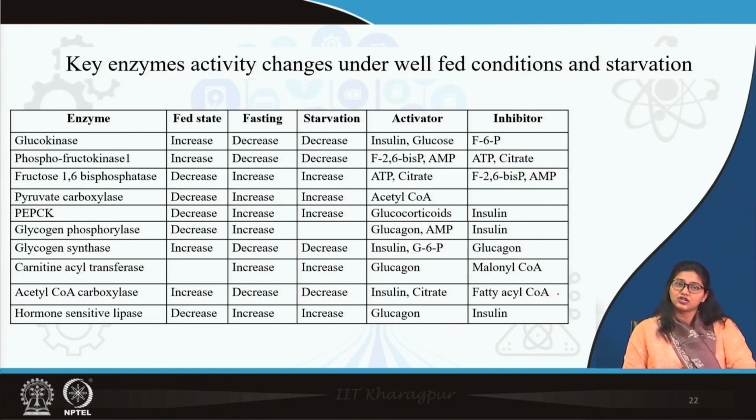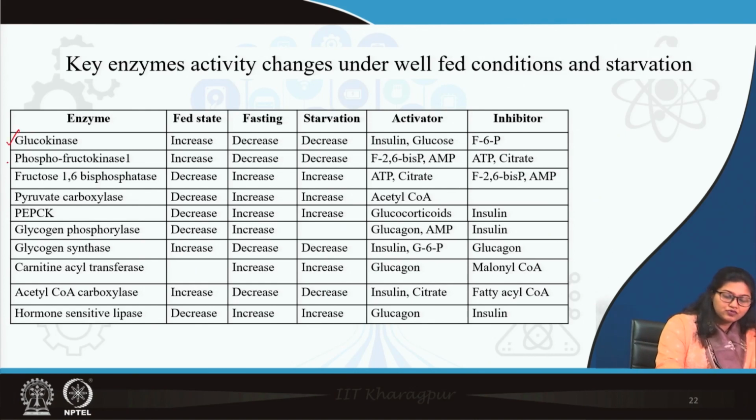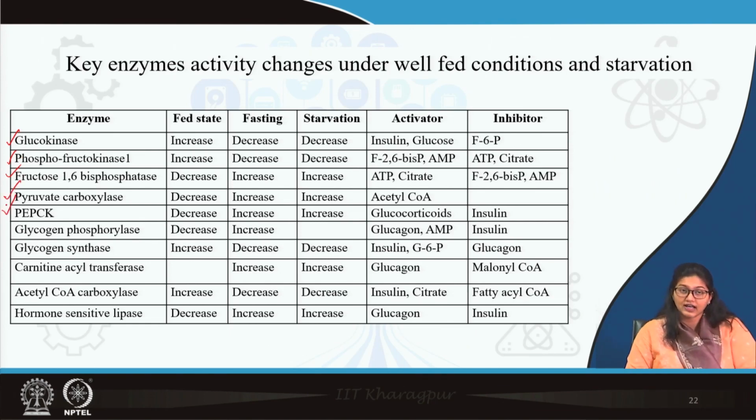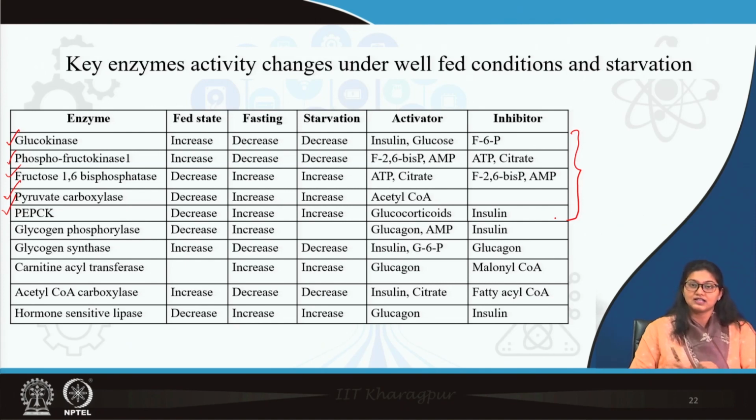Now, this is the list of enzymes whose levels are influenced by hormones or different activators: glucokinase, phosphofructokinase, fructose 1,6-bisphosphatase, pyruvate carboxylase, phosphoenolpyruvate carboxykinase. These are the enzymes regulating glycolysis and gluconeogenesis, influenced by insulin and glucagon, and here are the activators or inhibitors. You can corroborate this with the previous classes.